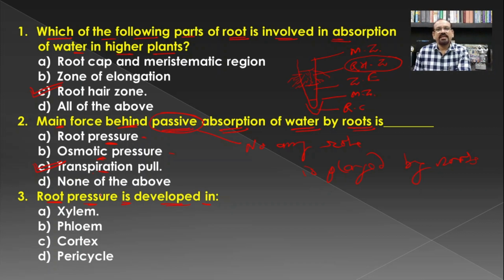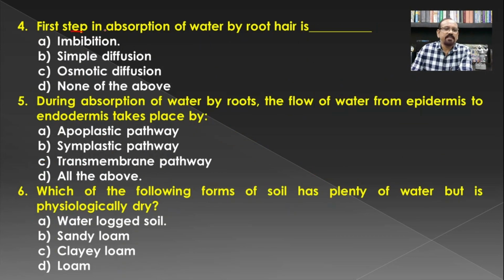After that the water reaches the xylem, and hence in the xylem there is a development of the root pressure, so that the water can be transported to each and every part of the body in an upward direction.